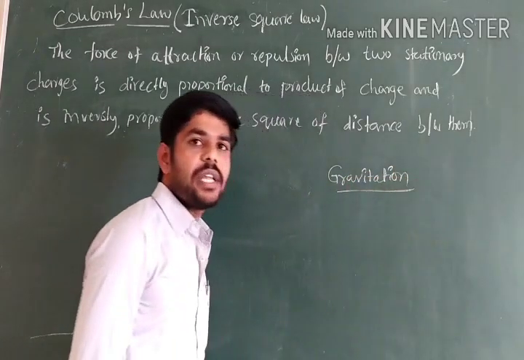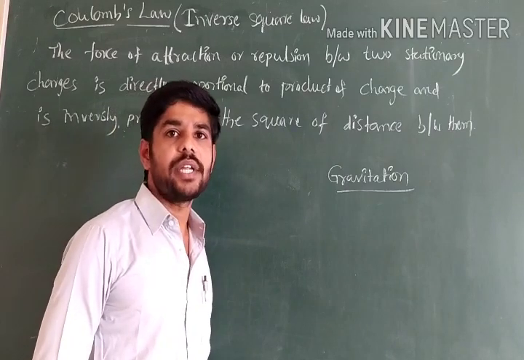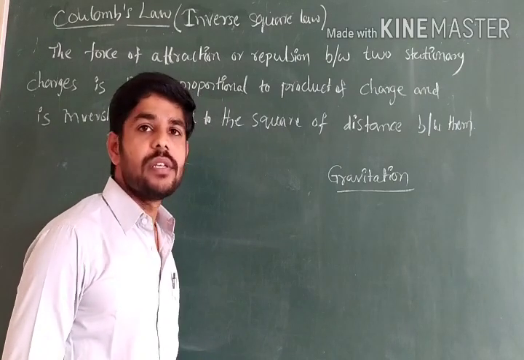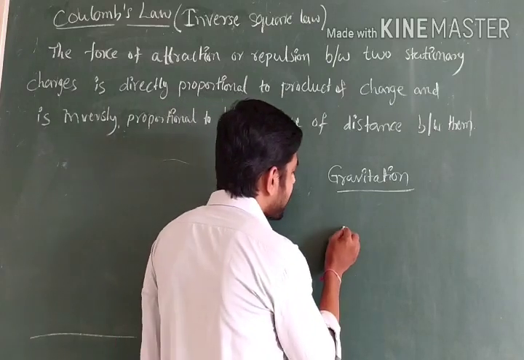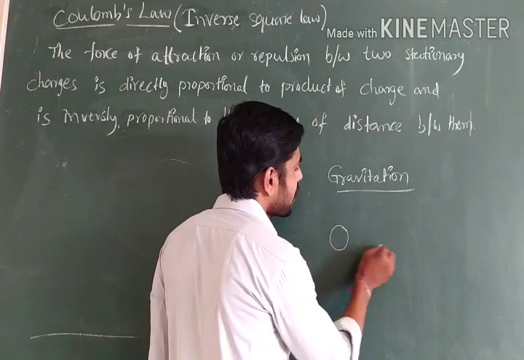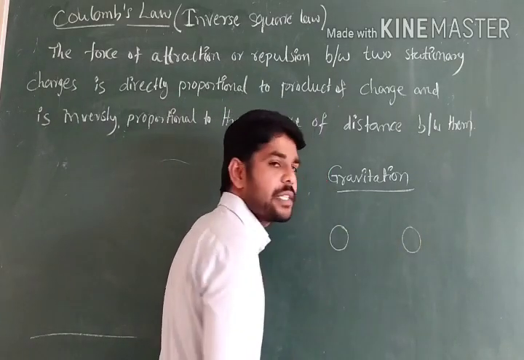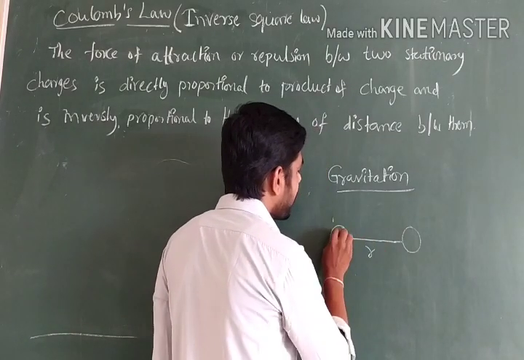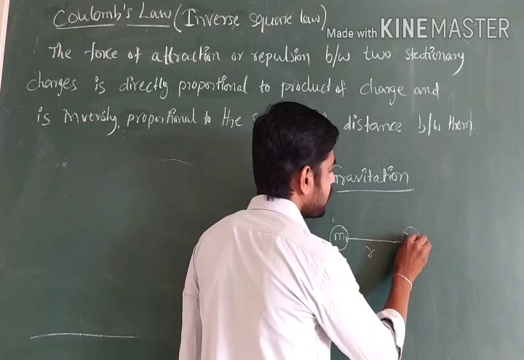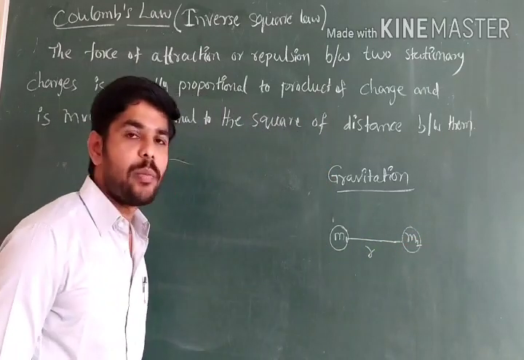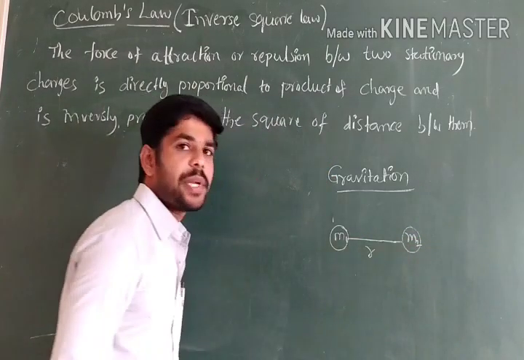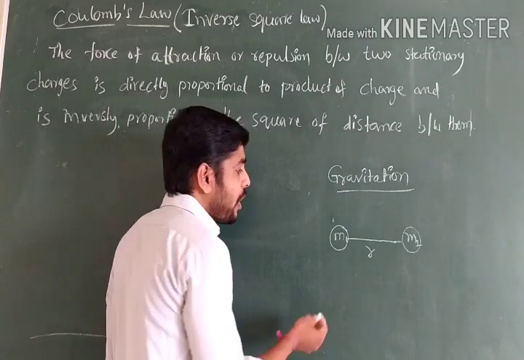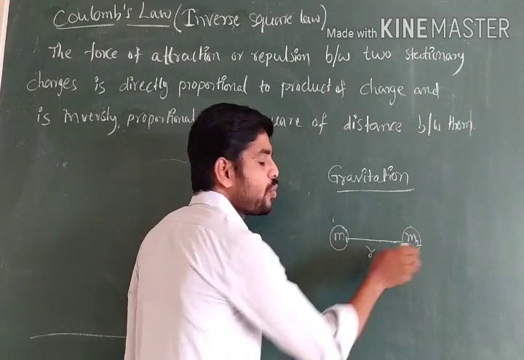In the gravitation lesson, we already studied two masses separated by a certain distance. Suppose I take masses M1 and M2 separated by a certain distance. What is the force developed between the two masses?